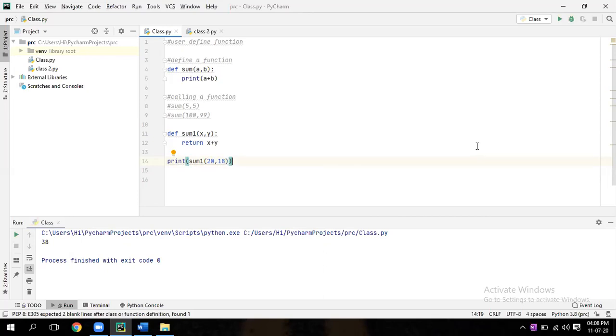Now, what is the difference between this and this? Return returns, but print displays the value. Return stores the value, but print just prints the output what we command.